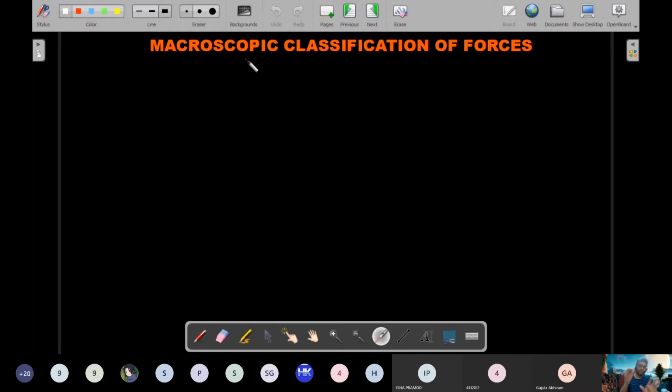Yes, these macroscopic forces also are due to the fundamental forces on the previous page, but it would make our job easier by classifying them into two types only here. So what are the two types of classifications that we do in this context? In the macroscopic classification, we believe all the forces, fundamental ones, can be classified into two types.